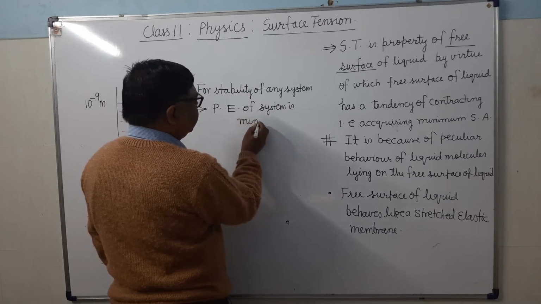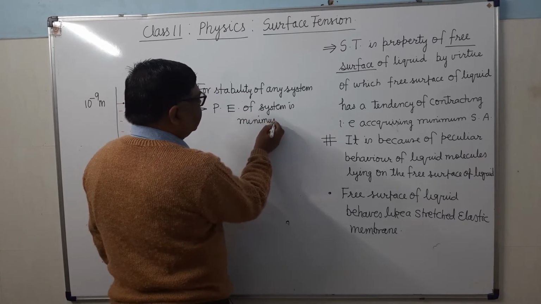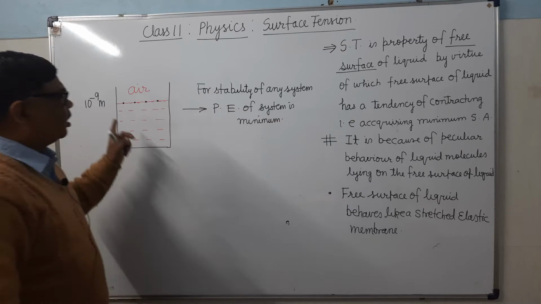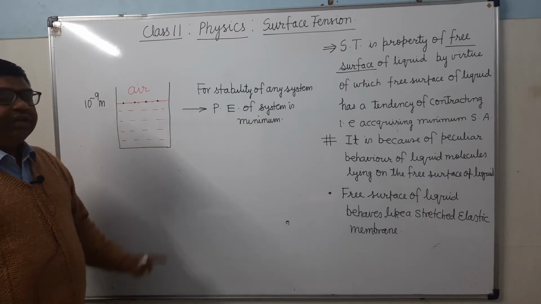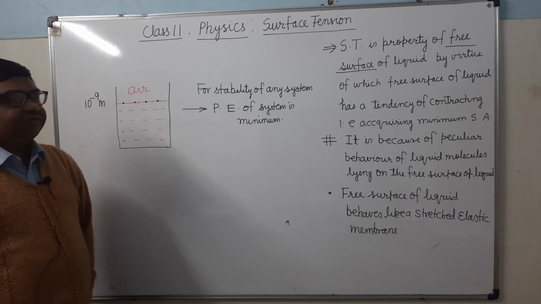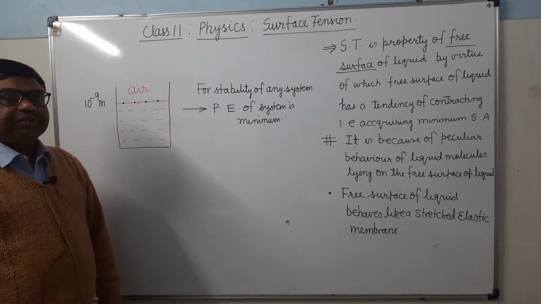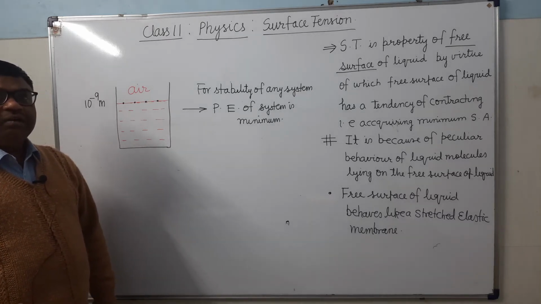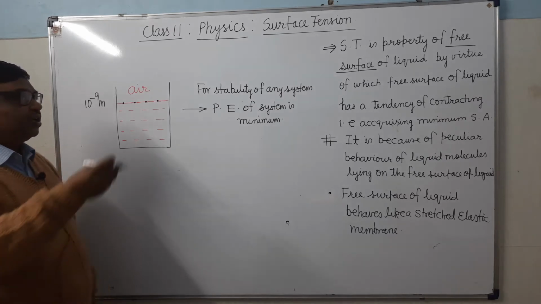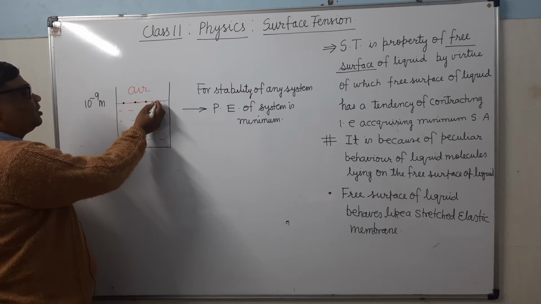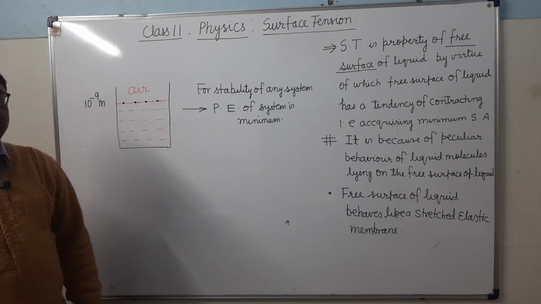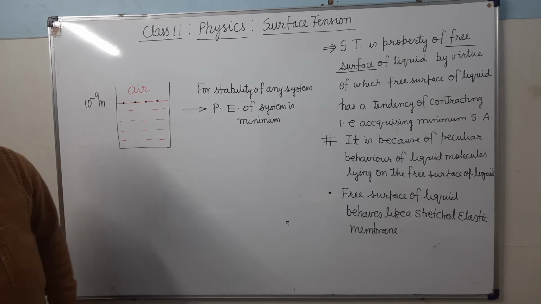It's clear? Means the surface will be in the stable state only when the potential energy of the surface is minimum, and that is possible only when the potential energy of molecules is minimum, and that will take place only when there are a lesser number of molecules on the surface.